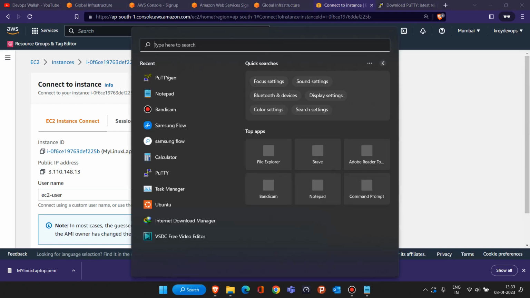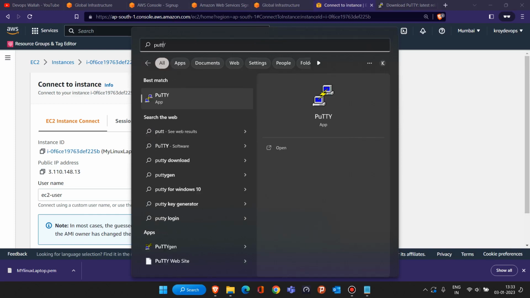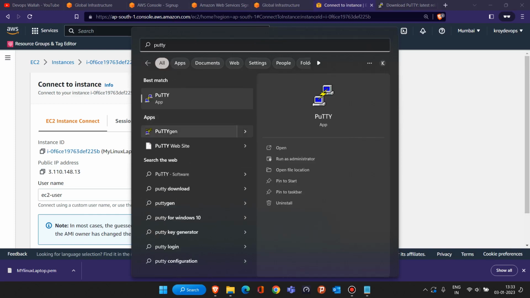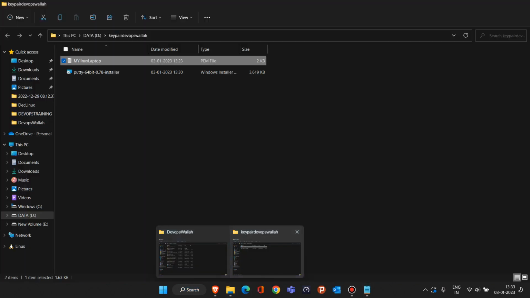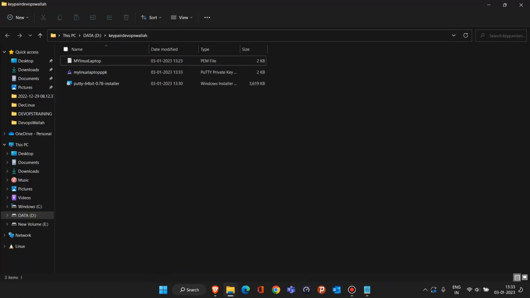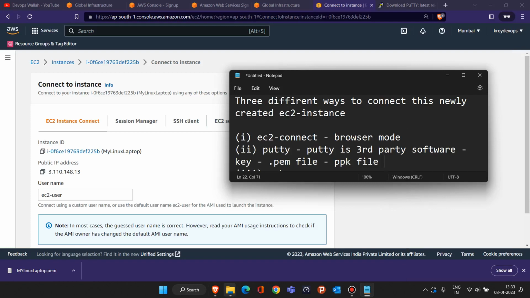Now the second thing you have to do is search for Putty again. This time don't open PuttyGen, open the Putty software. Why? The PuttyGen work was only to convert the .pem file we downloaded to a PPK file. So this conversion is completed. How can you verify? If you come into this directory, you will see the PPK file is converted. From this PEM file, we generated the PPK file. Once you have generated this, you have to open Putty.